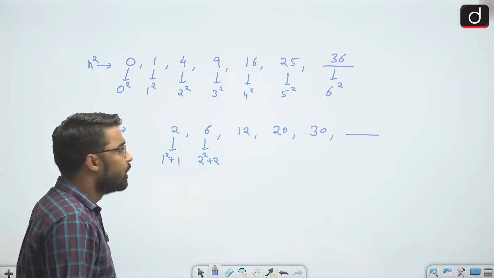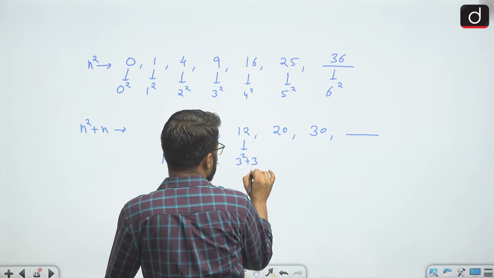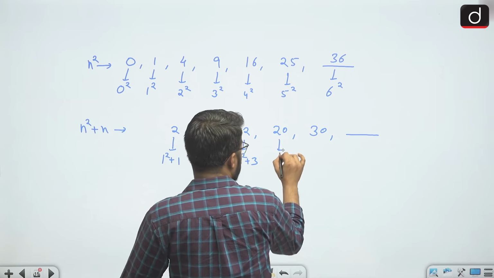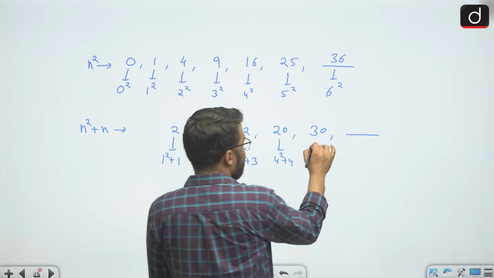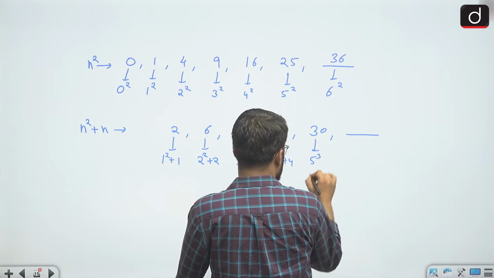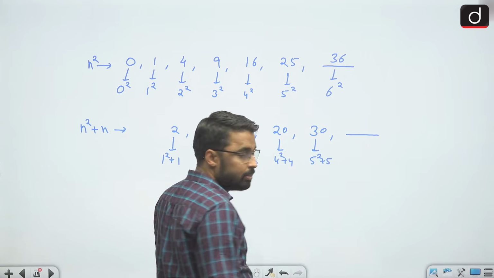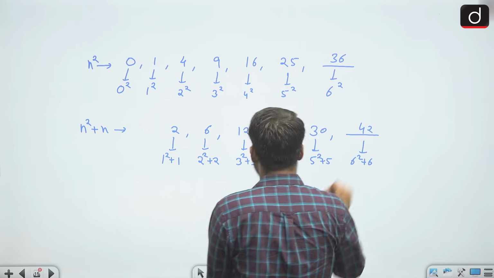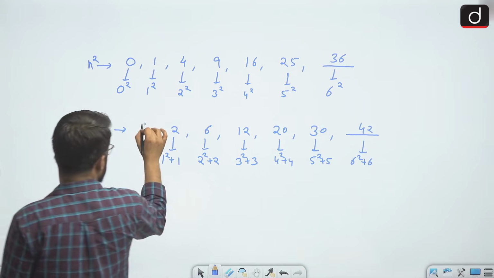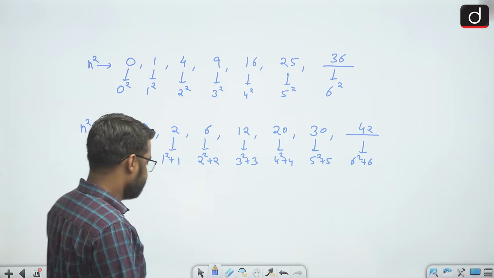So the next term will be 6 square plus 6, that is 42. Can my series start with 0 here? Yes, because we can write 0 as 0 square plus 0.